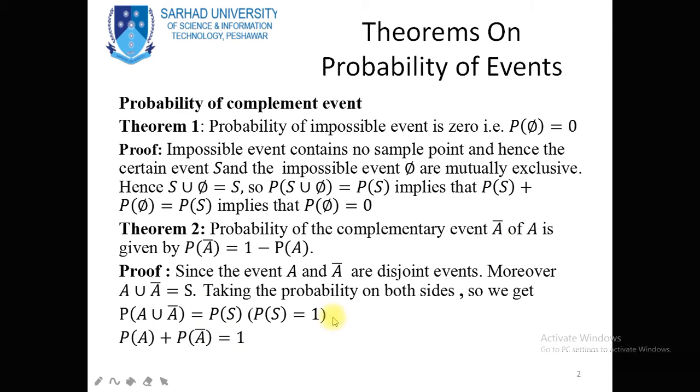As we know that the probability of the sample space S is equal to 1, so putting it on the right hand side this is equal to 1, and the probability of A union A complement can be written as the probability of A plus the probability of A complement. In the coming slide, we will learn about the law that the probability of the union of two sets, A and B, can be written as the probability of A plus the probability of B. This is called the addition law, and we will discuss it in the coming slide.